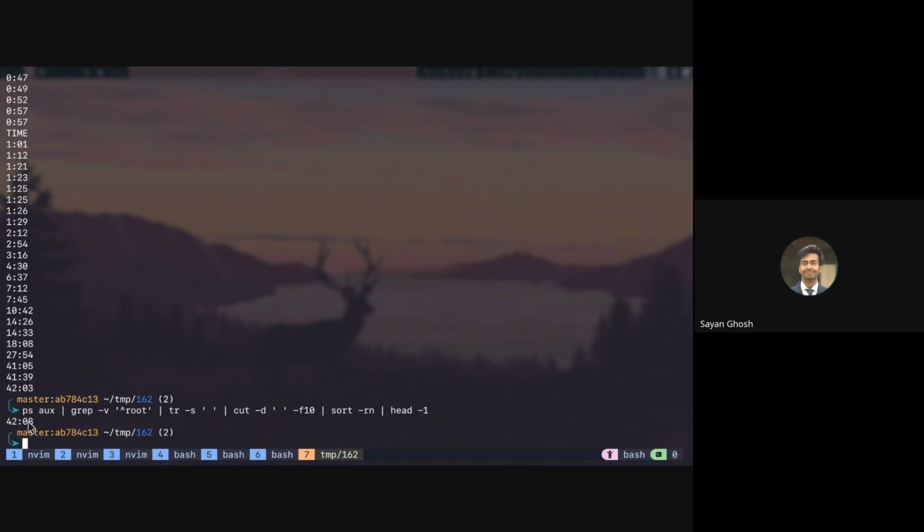But now how do you get the PID of this? You cannot get the PID back from it, because we have already cut the columns, so you no longer can access that data.